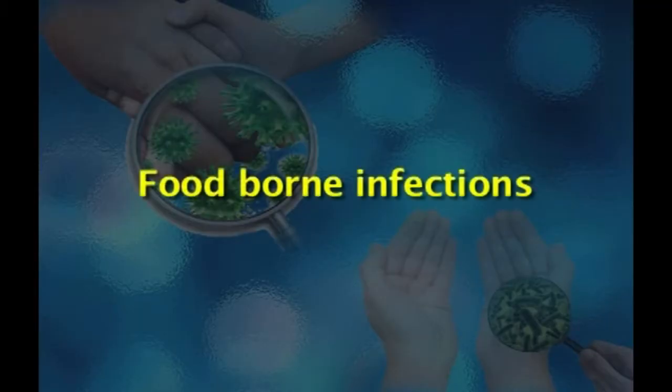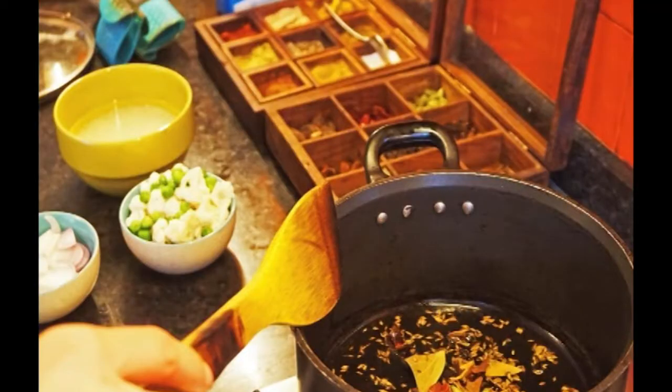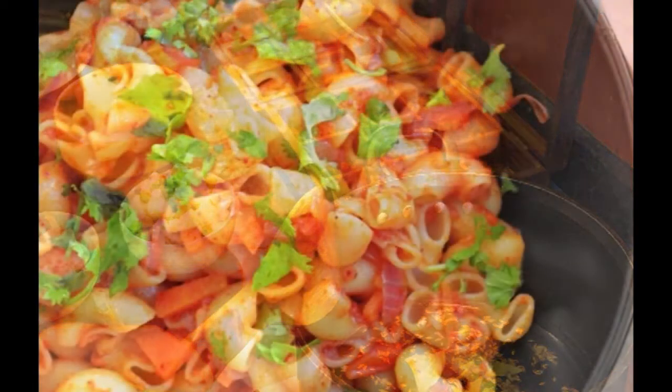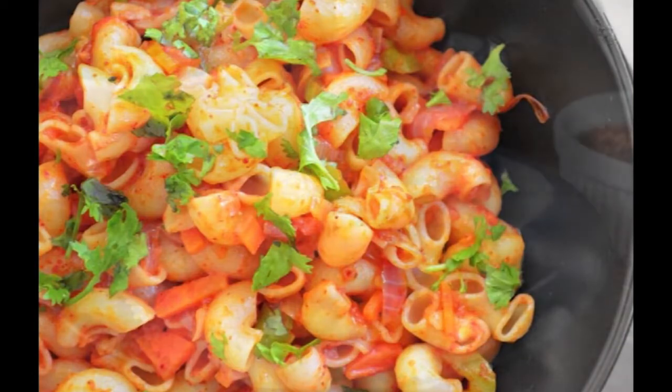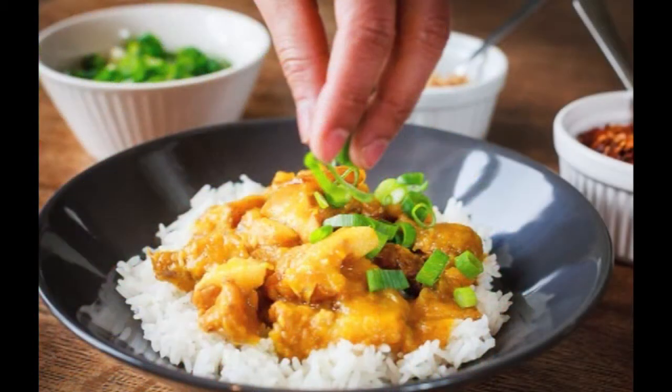In today's class we are going to talk about the various microorganisms which cause foodborne infections and the precautions we need to take in order to prevent our food from becoming unsafe. Food can become contaminated through unclean utensils and equipment. Every day in the kitchen when cooking is going on, many precautions have to be taken in order to ensure that the food we eat is clean and safe for consumption.